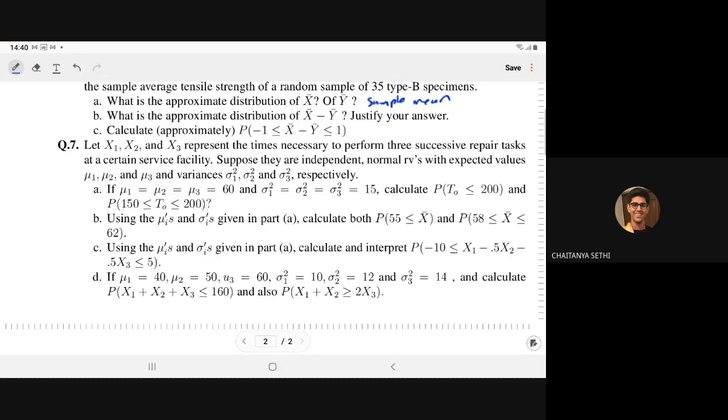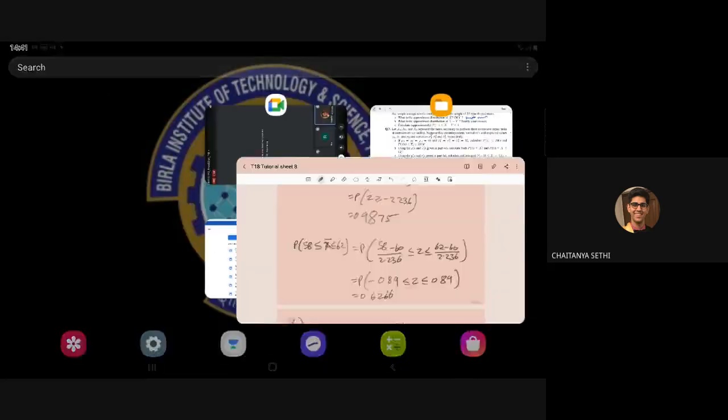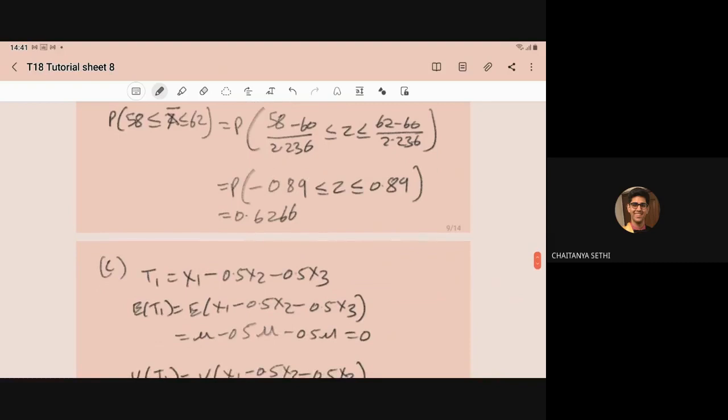Now in part C, using the mu I dash and sigma I dash given in part A, calculate and interpret the probability that x1 minus 0.5 x2 minus 0.5 x3 lies between minus 10 and 5. So instead of a simple sum, now we have a linear combination. We denote that linear combination by T1. Let T1 be equal to x1 minus 0.5 x2 minus 0.5 x3.